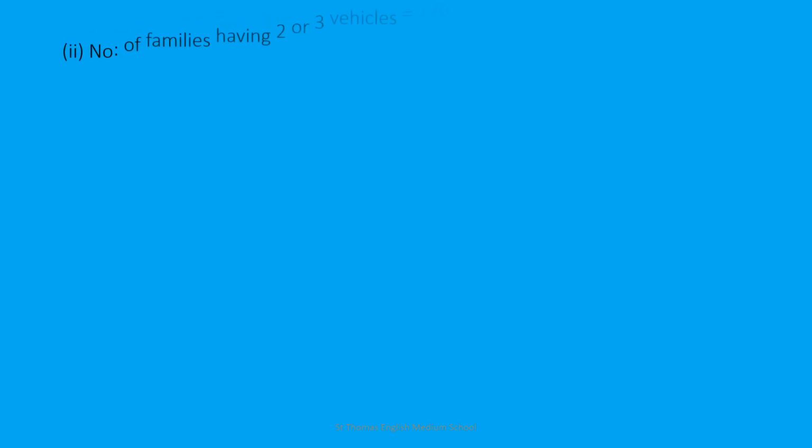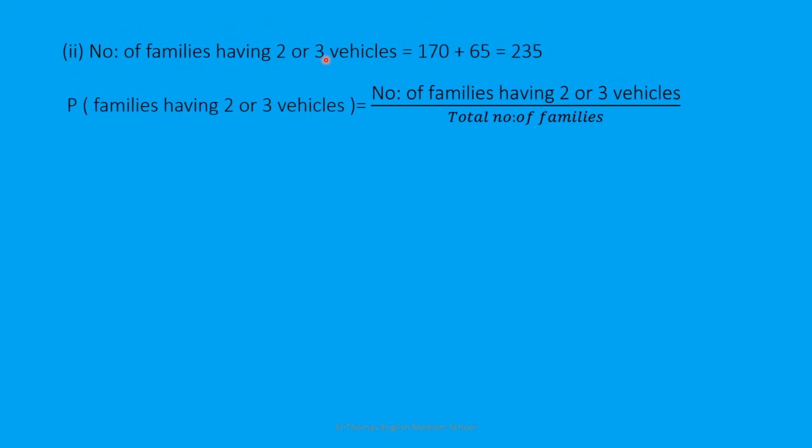Moving to question number 2, number of families having 2 or 3 vehicles, that is, you have to add the number of families having 2 vehicles, that is 170, plus number of families having 3 vehicles, that is 65, and the total is 235. Therefore, probability of the families having 2 or 3 vehicles equal to number of families having 2 or 3 vehicles upon total number of families. That is 235 upon total number of families, 500. By cancelling the common factor, you will get it as 47 upon 100.